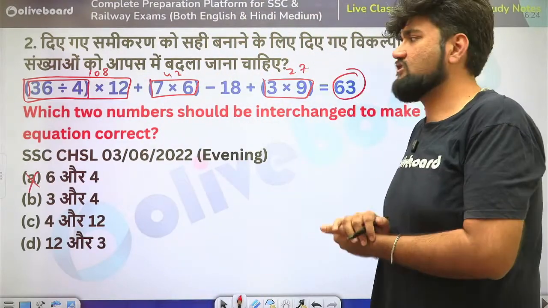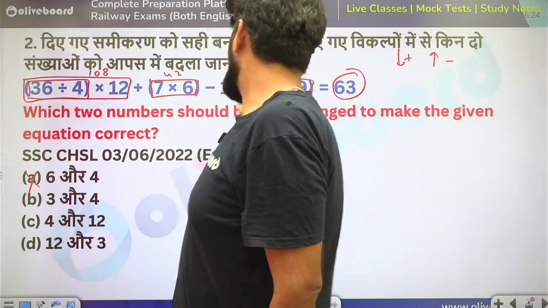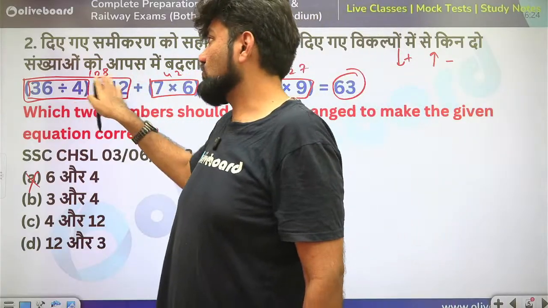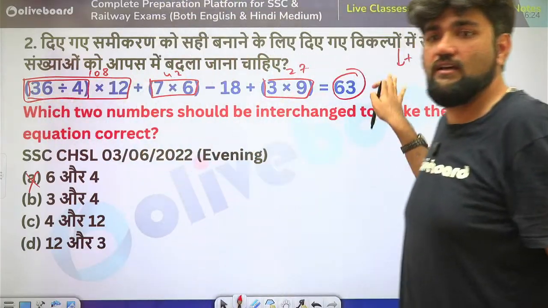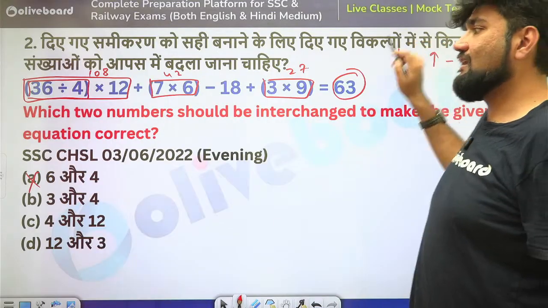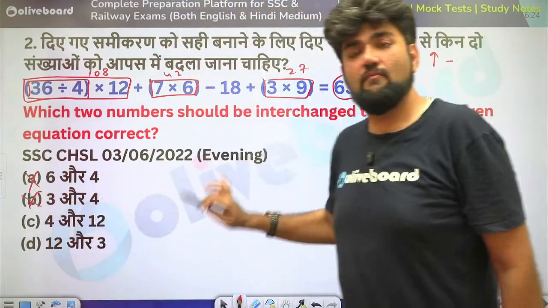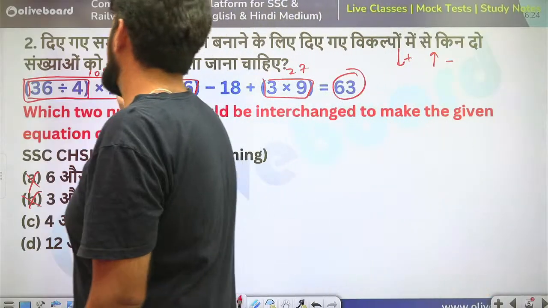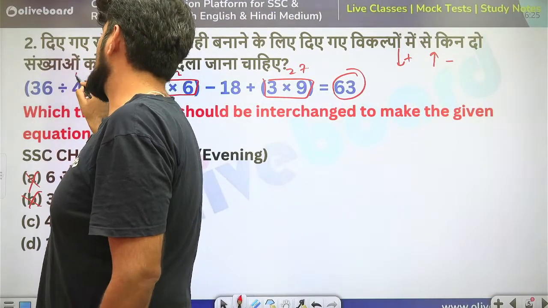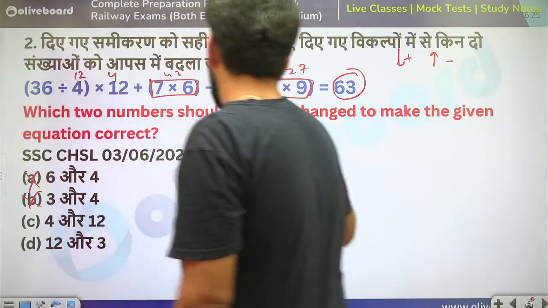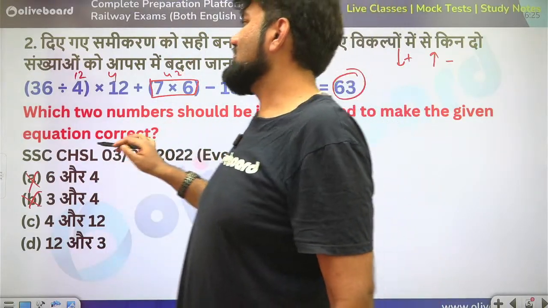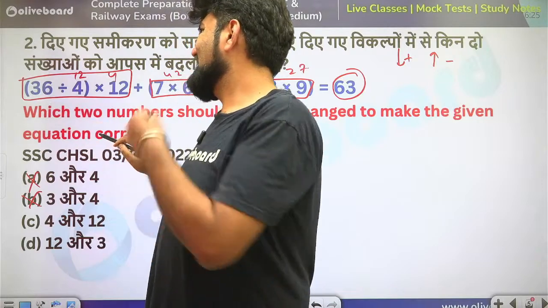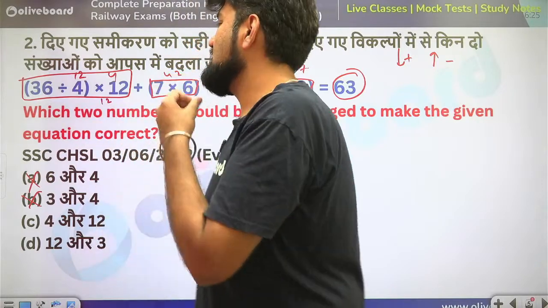Partially calculated and checked. 3 and 4 if I change, so 4 will come here. So this is 36 and this is 3 here. So this is also increasing and this is also increasing. Both my positive quantities are increasing. This is the most useless option. Before calculating only you can confirm it. 4 and 12, as soon as I change this, what is going to happen? So I am going to have 12 here and 4 here. Rest everything is the same, right? So 36 divided by 12 is 3 into 4 is 12. Correct? My answer is 12 here.